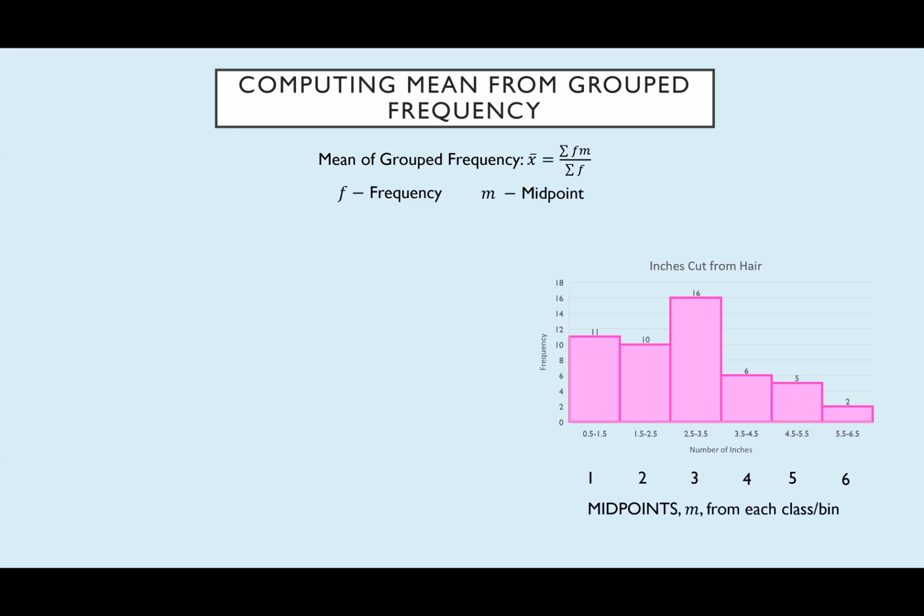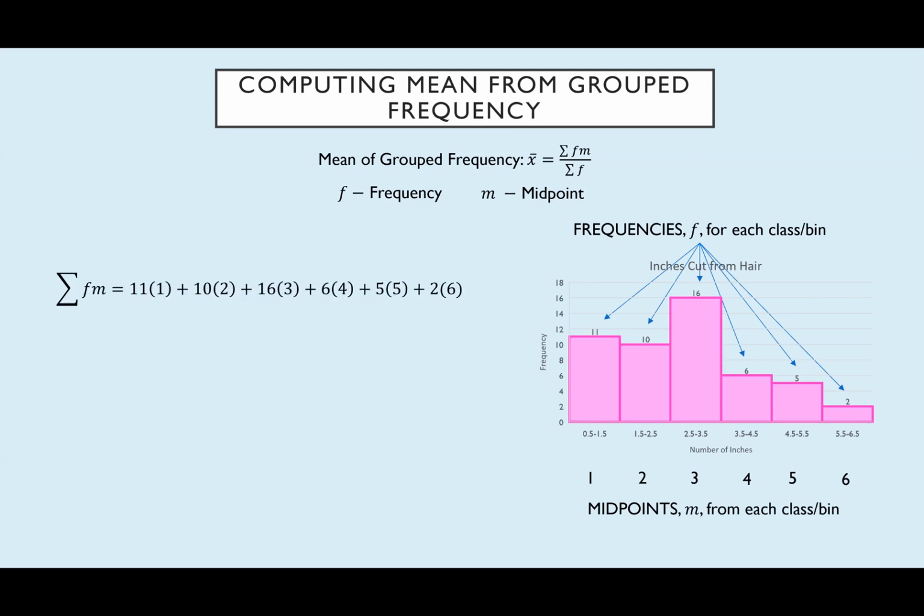So on the right-hand side, I've got my midpoints laid out, I've got my frequencies laid out, so I'm good to go. And sigma FM means take the frequency times the midpoint, multiply them together. Do that for each category. So for the first frequency times midpoint, it's going to be 11 times 1. Then I'm going to add to that 10 times 2.